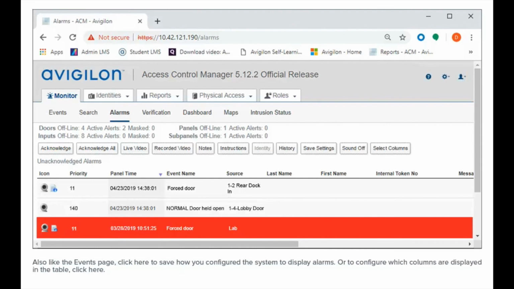Also, like the Events page, click here to save how you configure the system to display alarms. Or to configure which columns are displayed in the table, click here. To turn the alarm notification sound off, click here.